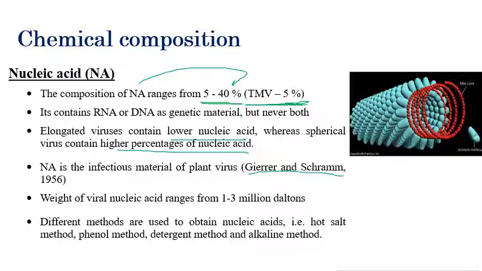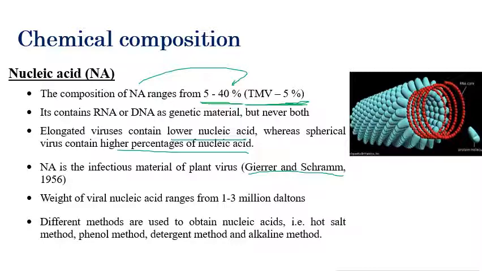I'm coming once again. The composition of nucleic acid in plant viruses ranges from 5 to 40%, but there is an exemption called TMV. TMV contains 5% of nucleic acid. Viruses contain either DNA or RNA as a genetic material, but never both.